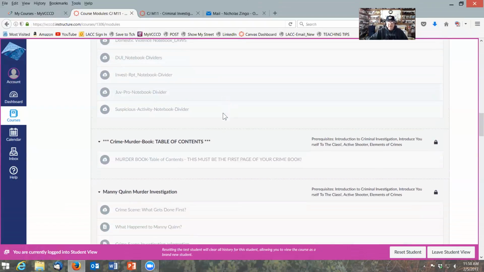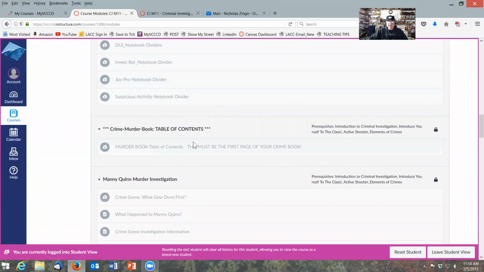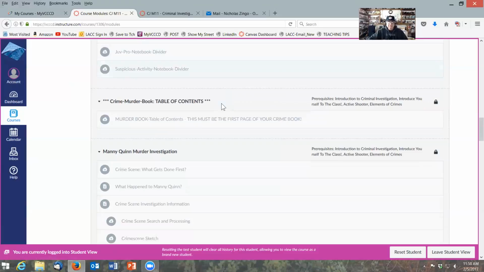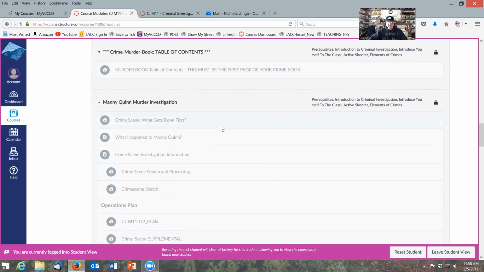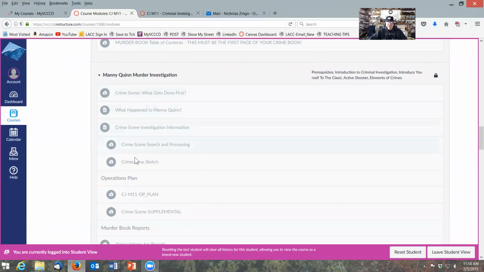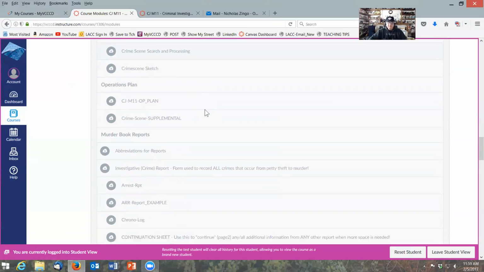As we move on, you will see the table of contents for the crime book or the murder book. This will become very important when we break up into teams and you conduct a murder investigation, all right? And the murder investigation is always affectionately called What Happened to Manny Quinn, and you're going to determine that. And all these sections below this module here are all very pertinent to that investigation, which you will have to use in the investigation of the murder.